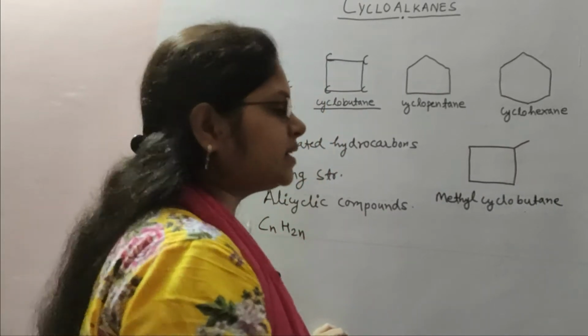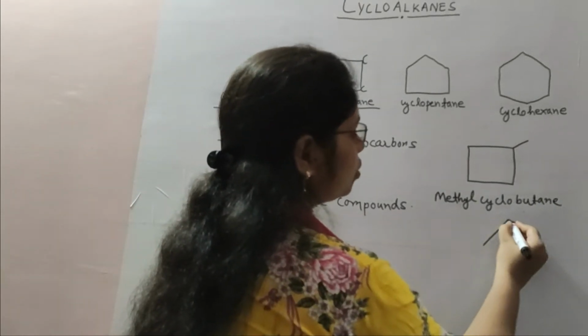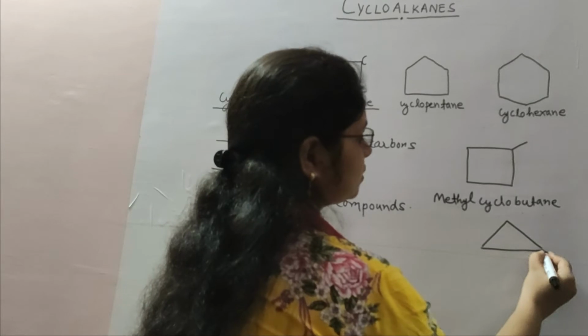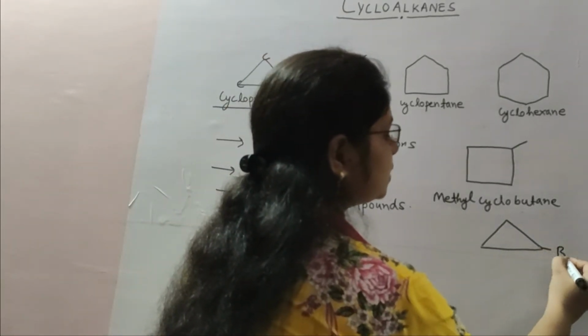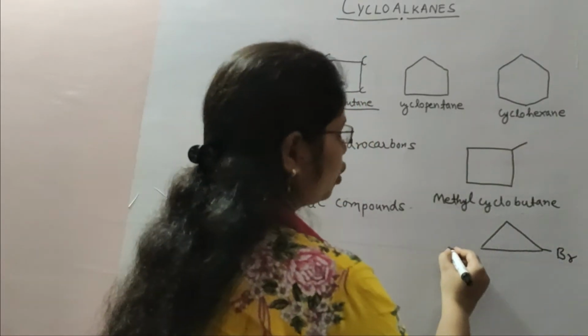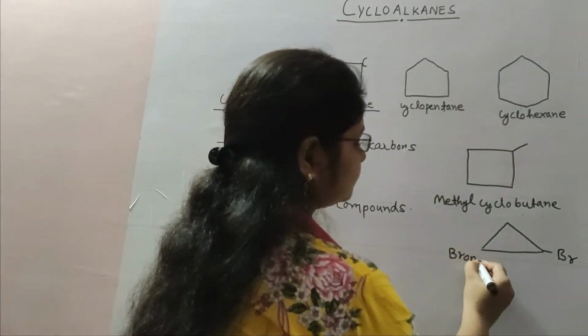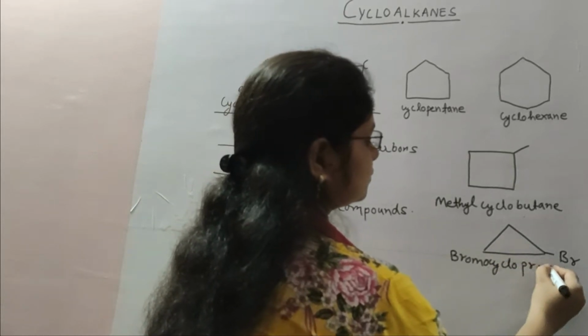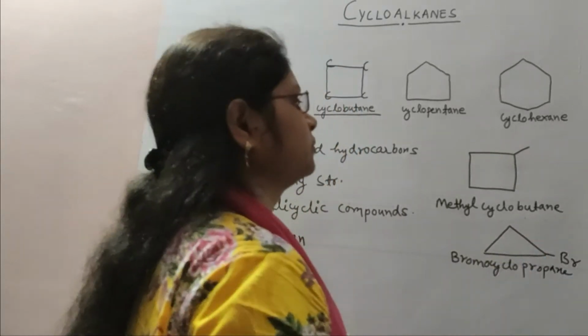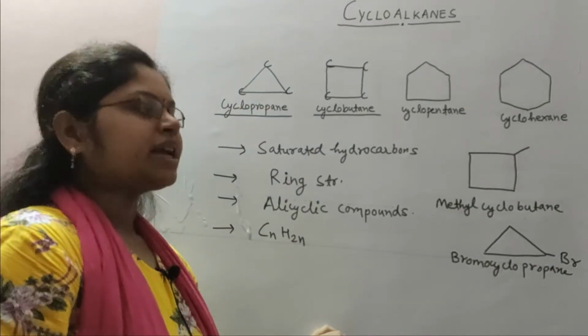If we consider another example, this is cyclo because it is a cyclic structure. This is cyclopropane, and if we join a bromine group here, then this is bromocyclopropane. So this is a short introduction to cycloalkanes.